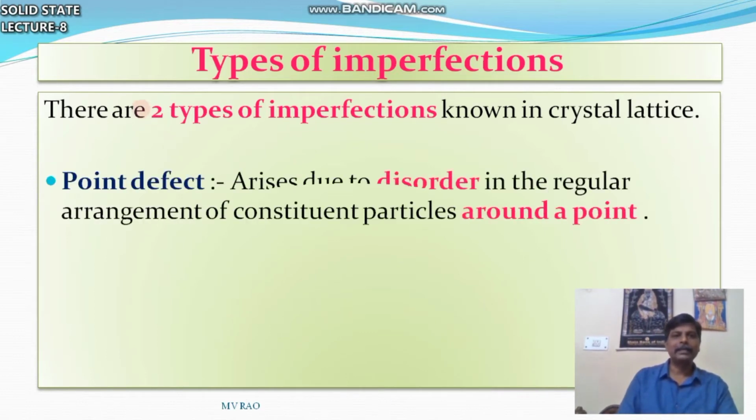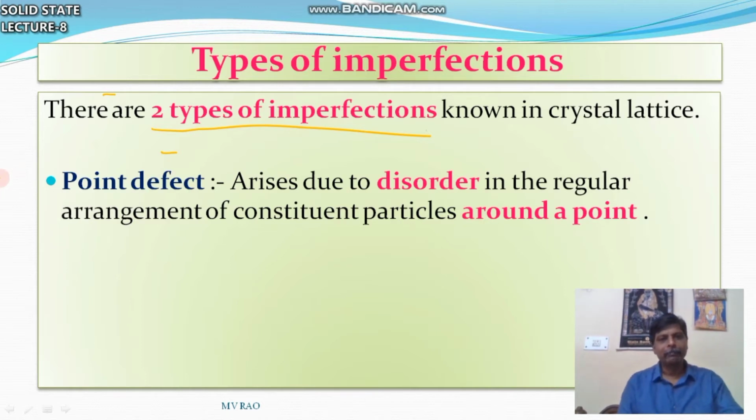So, types of imperfections. There are two types of imperfections. The first one is point defect. Point defect means it arises due to disorder in the regular arrangement of constituent particles around a point. So disorder around a point is called point defect.